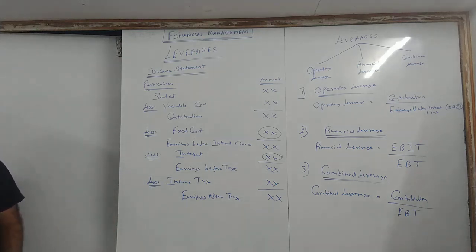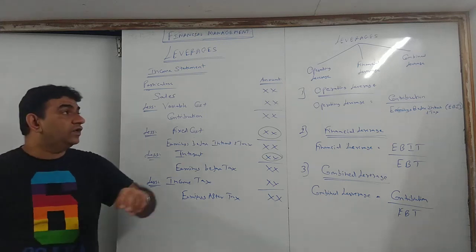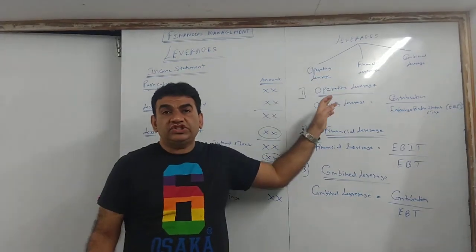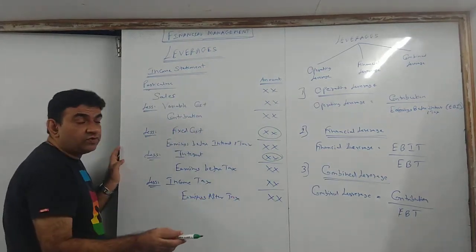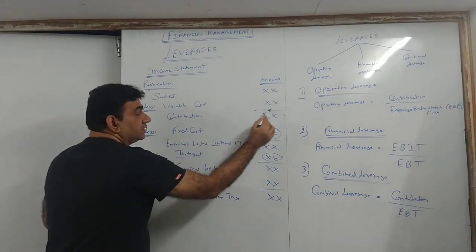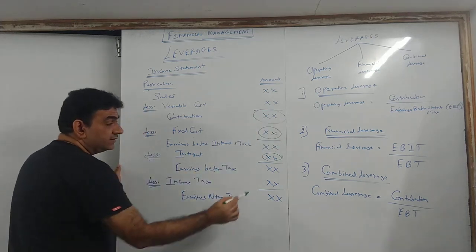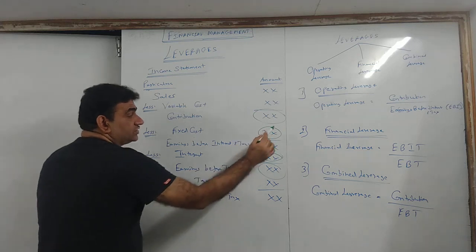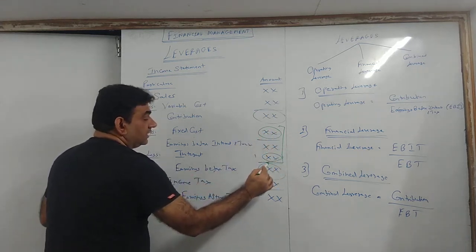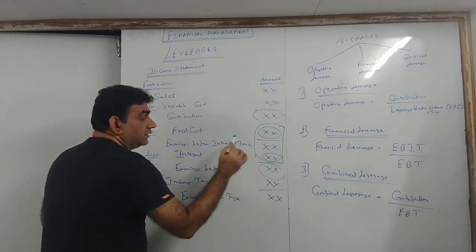Now see the logic. What I told you starting में, combine is what? Combine means combination of operating and finance. Now see the logic. Contribution upon EBT. Where is contribution? Here. Where is EBT? Here. In between what is there? Fixed cost and interest.